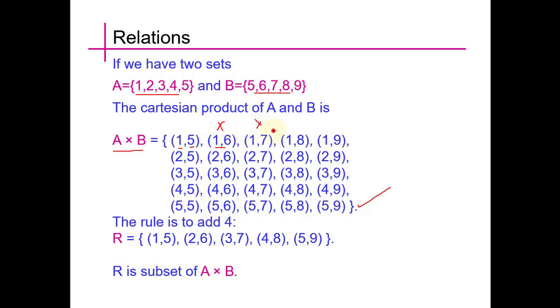Just like (1, 7). Now we see here (2, 5), which has a difference of 3, and (2, 6) has a difference of 4. So this will be an element in our relation, and the next 3 elements will be discarded as the difference is not 4, and that's how we choose these elements. The next element will be (3, 7), and further we have (4, 8), and then (5, 9). So all these elements will be present in this relation.